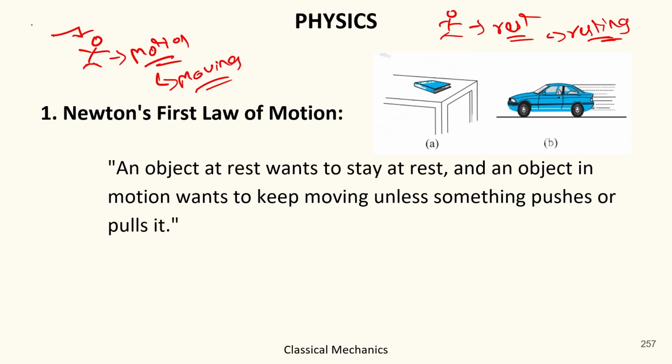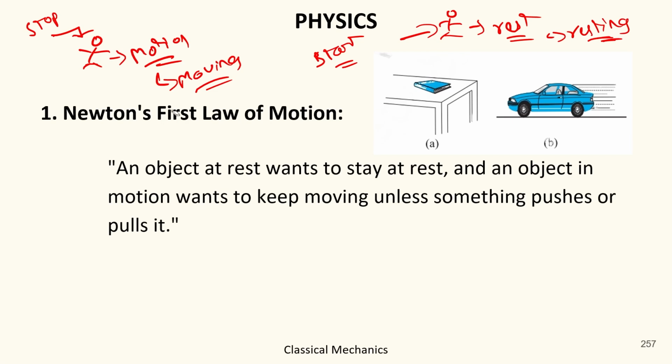For the moving one, something is required to stop it, and for the resting one, someone is required to start it moving. Okay, so this is the first law of motion.